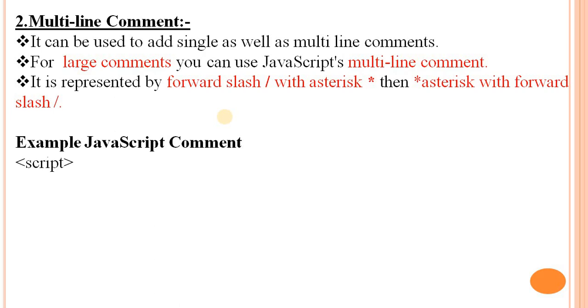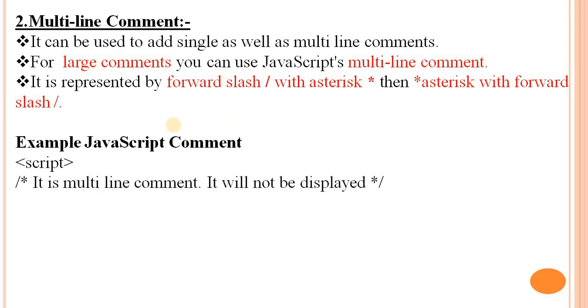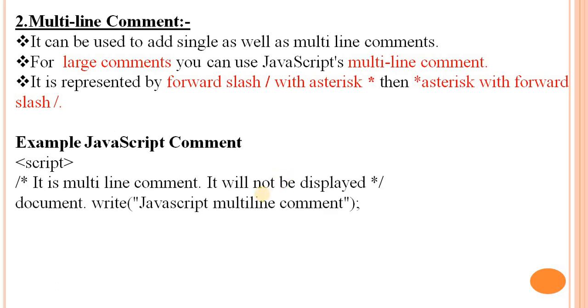Example of this comment: here it is a multi-line comment, it will not be displayed. This is the multi-line comment, and document.write JavaScript multi-line comment. Here we display one message on a web page.